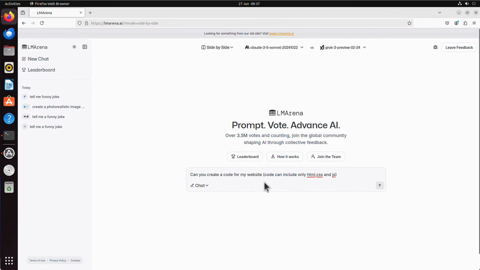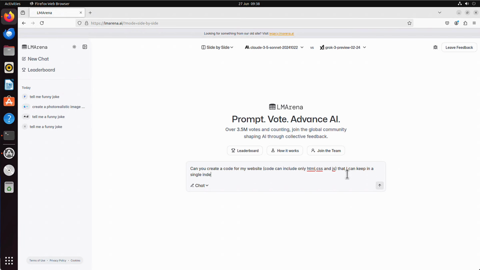Basically, what I'm trying to do, I'm on Ubuntu server, so let's maybe install nginx quickly, and we will just change the index.html file. That's my idea, but nginx can natively only work with HTML, CSS, and JavaScript, so let's stick to that, and I will say that I can keep it as a single index HTML, and it can be served by nginx alone, with no backend.